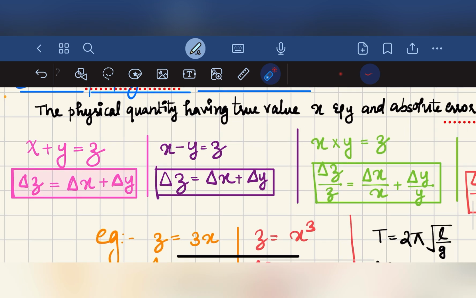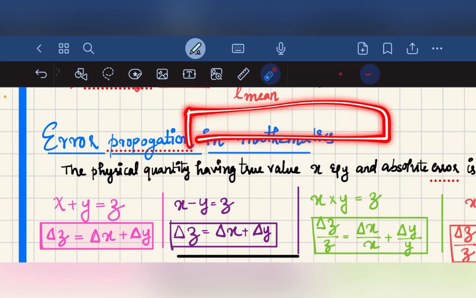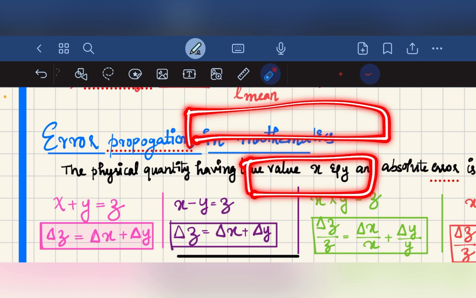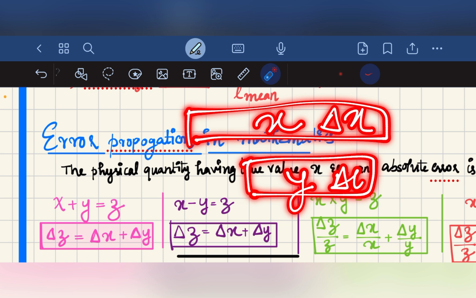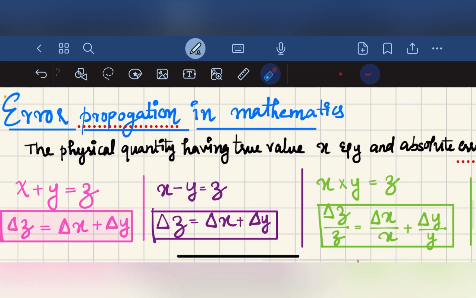And when we are subtracting the lengths of the rods, this is the first rod and this is the second rod. The lengths are x and y, delta x is the error and delta y is the error. When we subtract, x minus y is equal to z.